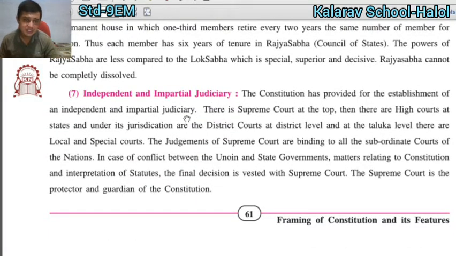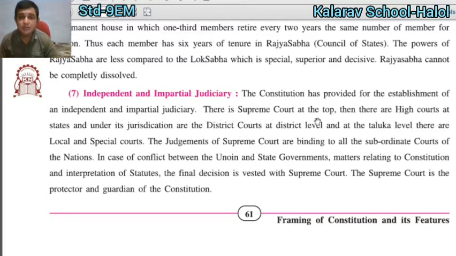Independent and impartial judiciary. Number 7 point is about the independent and impartial judiciary. The constitution has provided for the establishment of an independent and impartial judiciary. The judiciary is responsible for giving justice to the people, whether they are rich or poor. So this is important, and impartiality must be its characteristic.